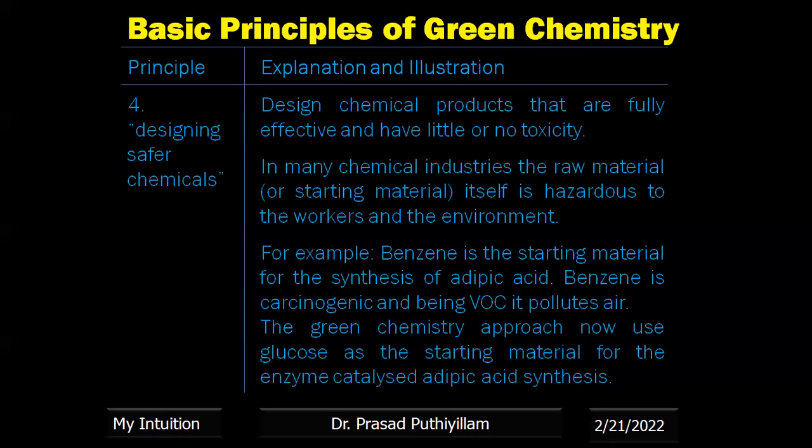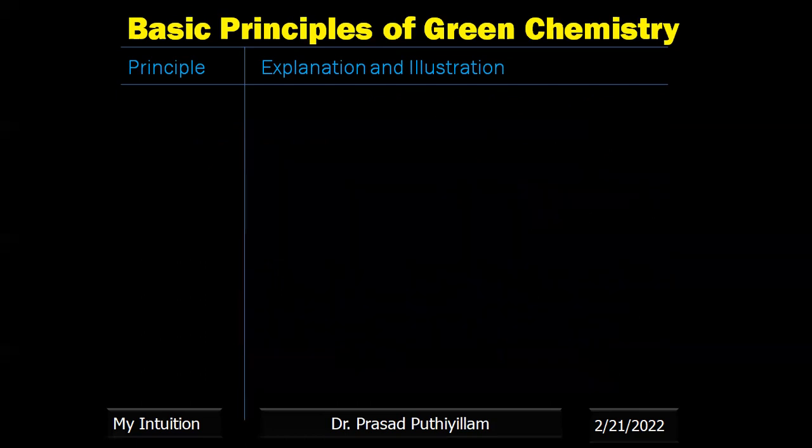Therefore, the green chemistry approach now uses glucose as the starting material. Glucose, we know, is not polluting and not carcinogenic. It is actually a requirement for us. Glucose is used as a starting material for the enzyme-catalyzed adipic acid synthesis. The synthesis of adipic acid I am explaining in my next class video: the synthesis of adipic acid using benzene as well as using glucose as the starting material. The comparison and the mechanism of the reaction I am also explaining there.